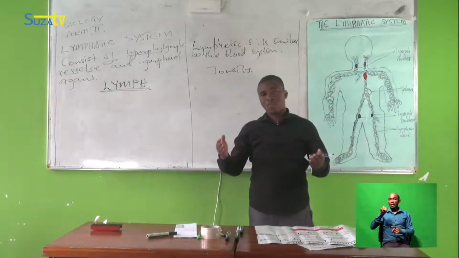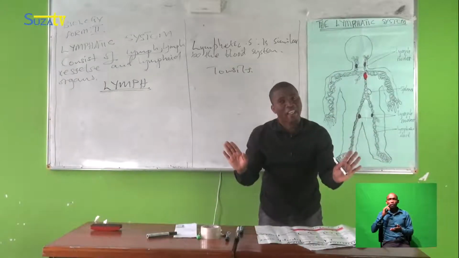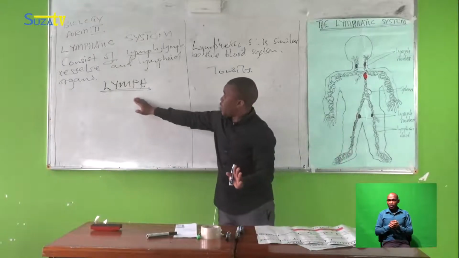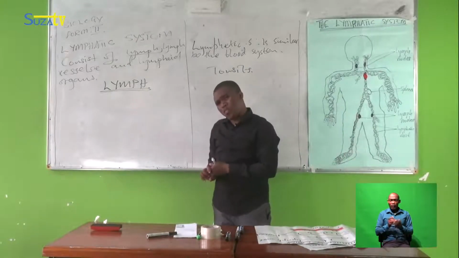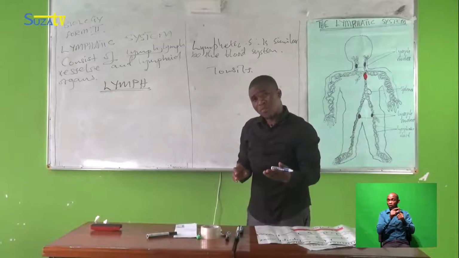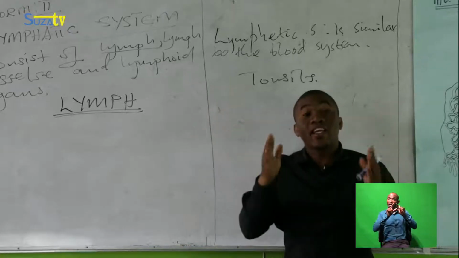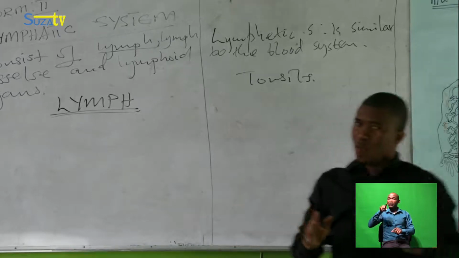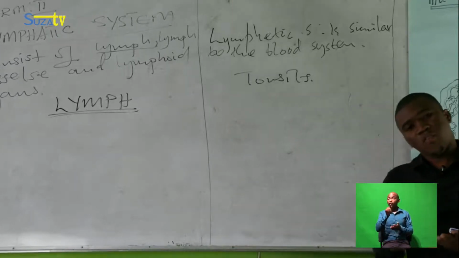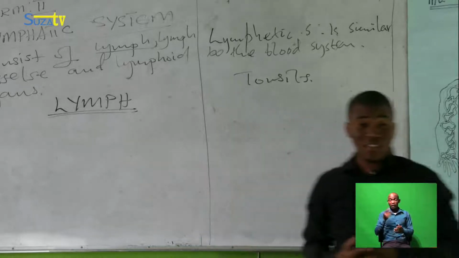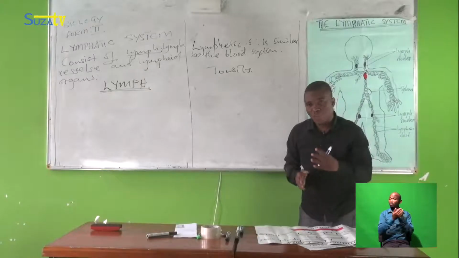Who can try? Okay, sorry, Ali, before trying, can you read this word, please? Can you read first? Oh, good. This is the word. Class, say lymph. Okay, good. Clap one. Can you tell us the meaning of these words, please? Good, good.